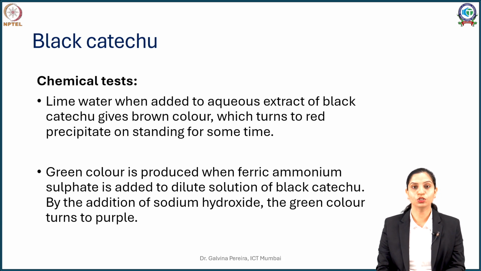The second one which is more unique here is, your condensed tannins give you a greenish coloration with ferric chloride. So with iron salts, even your black catechu gives you a green color, but this time the iron salt is ferric ammonium sulfate. Now if you add sodium hydroxide to this, that green color gradually turns into a purplish hue. So these are two tests which will help you tell whether it's a black catechu or not.